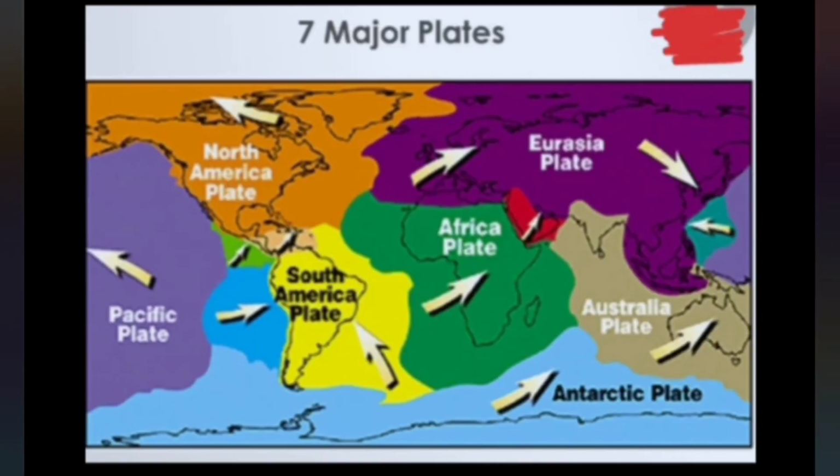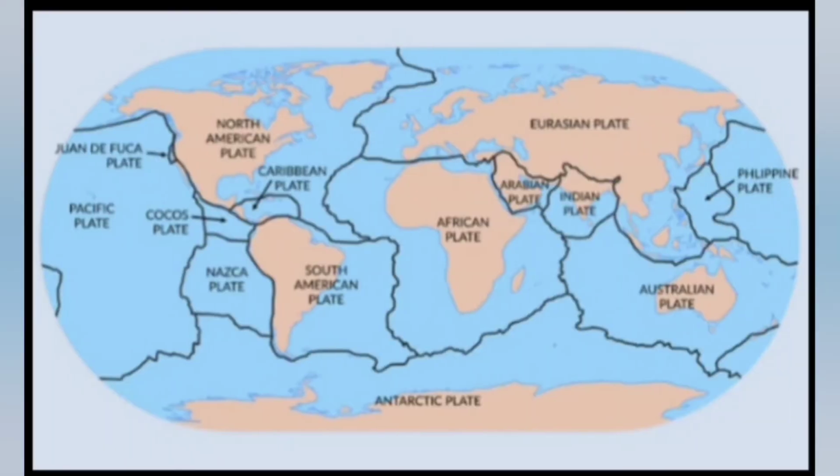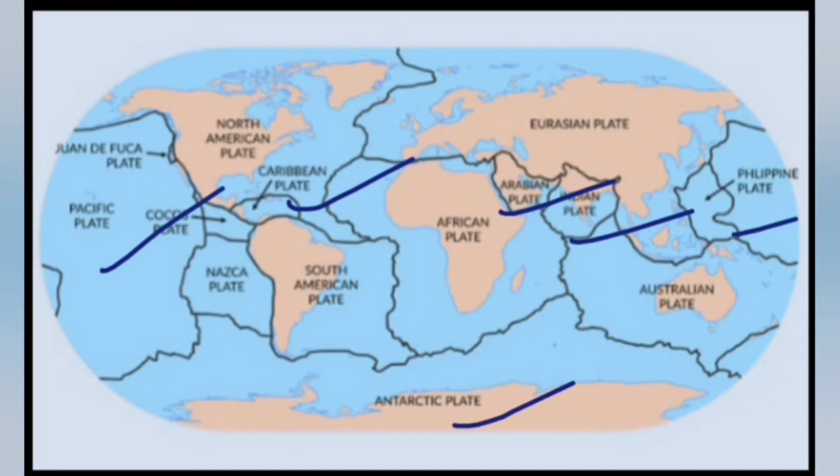So these are our 7 major plates: North America plate, Pacific plate, South America plate, Africa plate, Eurasia plate and Australia plate. And as I said, we also have some minor plates. So minor plates are explained in this way. You can go through the names. There are minor plates here. So there are minor plates too.